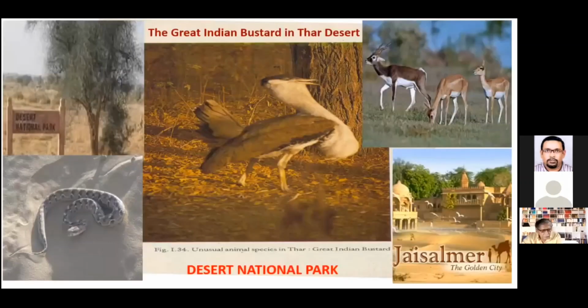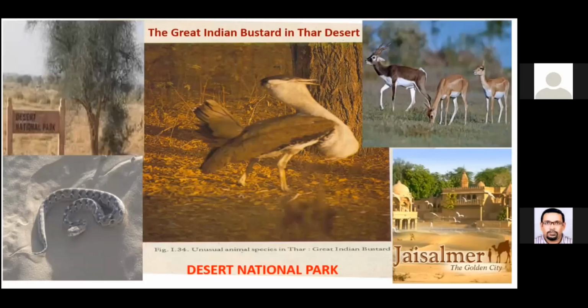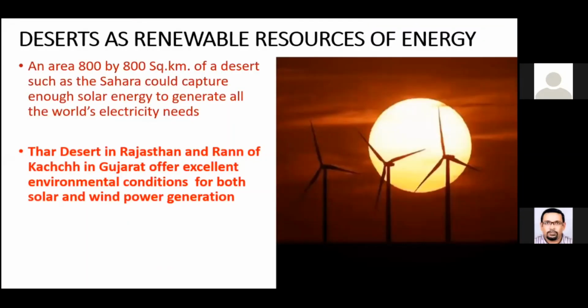Of course, the biodiversity, the famous Great Indian Bustard, which is in the list of birds which are getting extinct, but it is being conserved here. They are increasing in population here. Then deserts are rich resources for renewable energy, the winds and the solar, which is again being tapped very nicely.